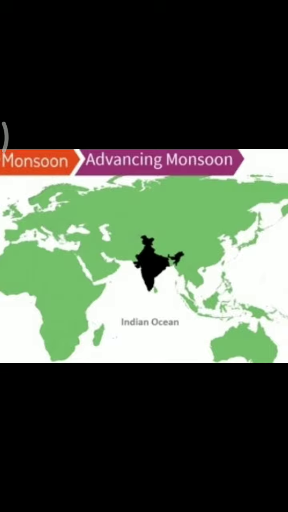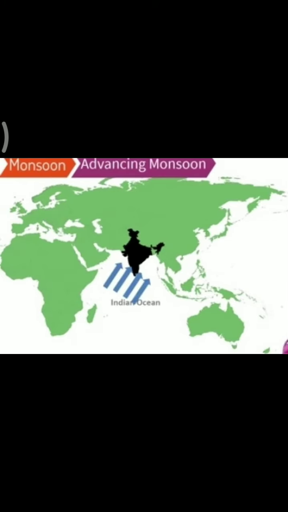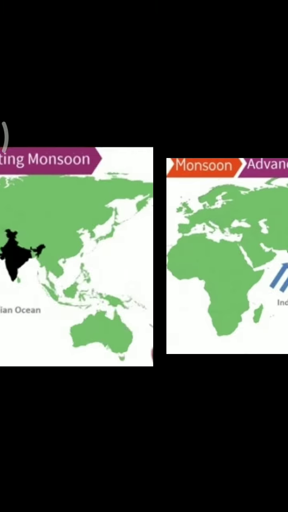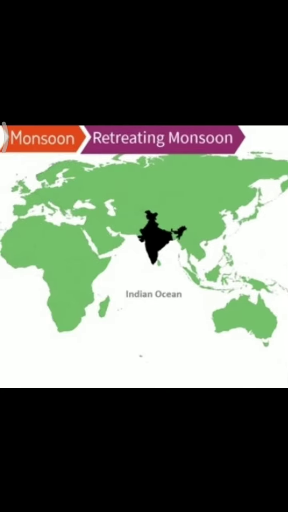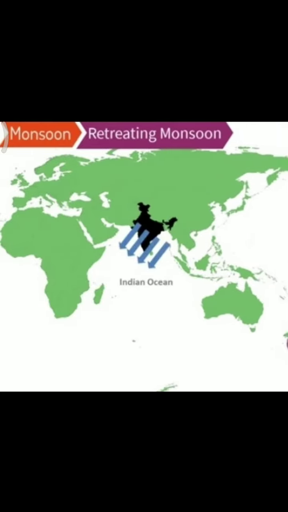So first of all, what happened in the advancing monsoon? You can see in the given picture that during the advancing monsoon, the winds started blowing from the southwestern part. Now, during the retreating monsoon, what happened? The winds started blowing from the northeastern side.